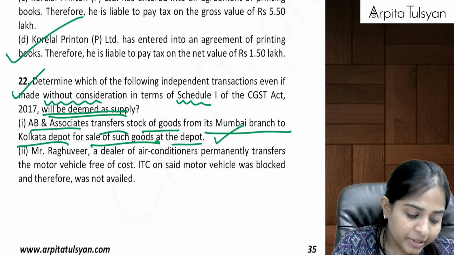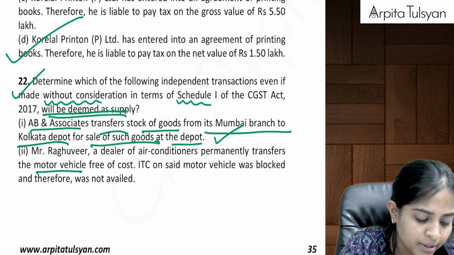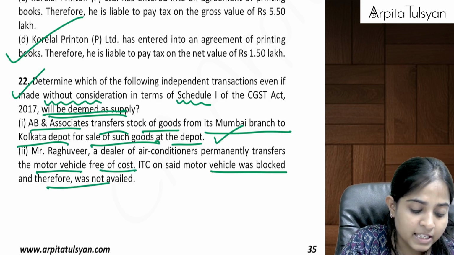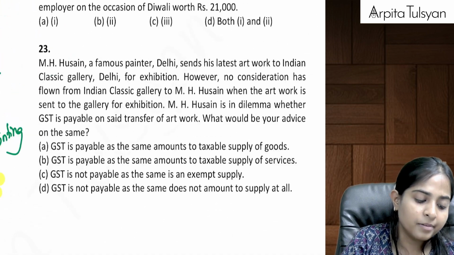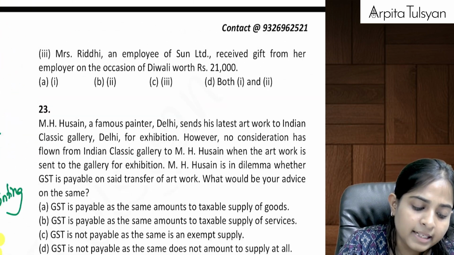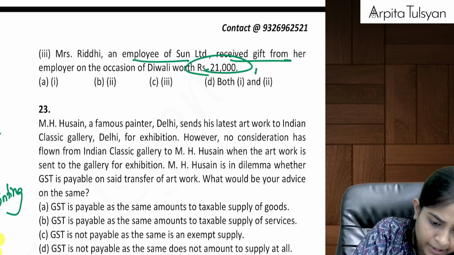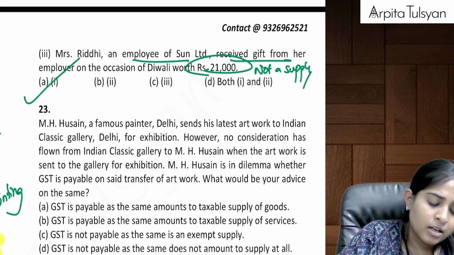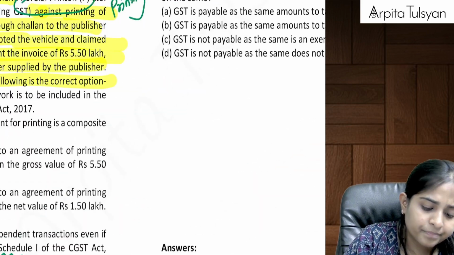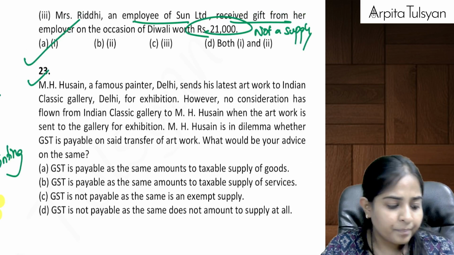Next one, Mr. Raghuveer, a dealer of air conditioners, permanently transfers the motor vehicle free of cost. ITC was blocked and therefore not availed. So this is not a supply because ITC was not availed. Then Mrs. Riddhi, an employee, received gift for 21,000. Were 21,000 not a supply? So can we say only the first one will be considered as a supply? So A will be the correct answer. Right? Then after that, the next one.